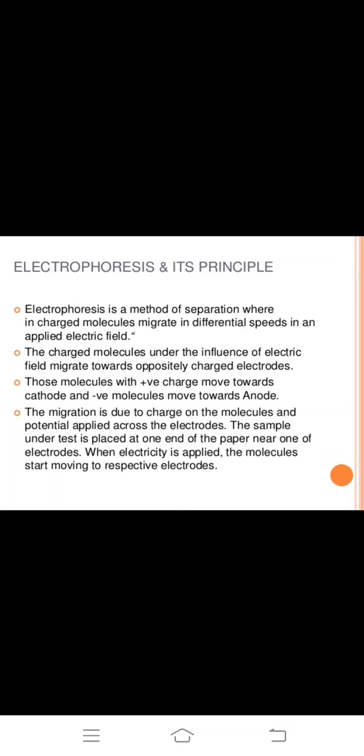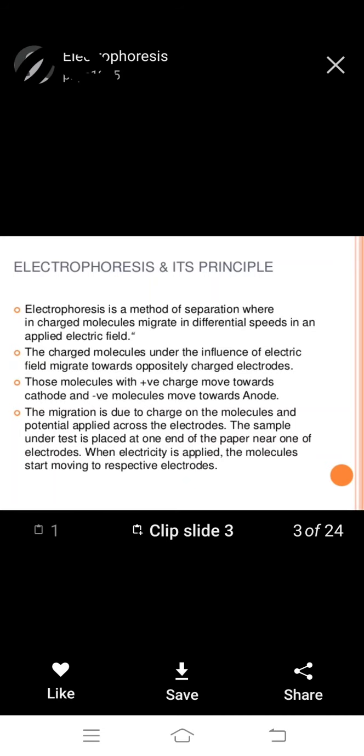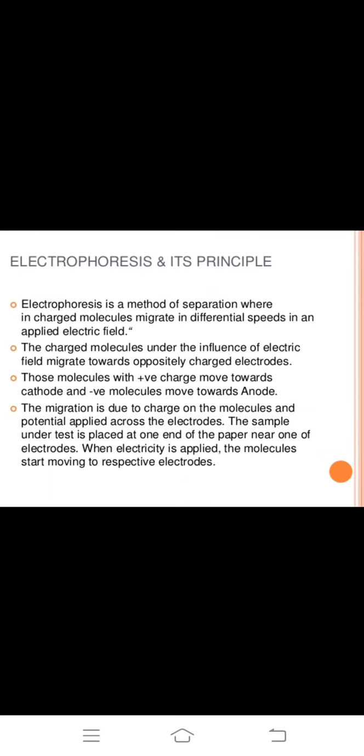The migration is due to the charge on the molecule and the potential applied across the electrodes. The sample under test is placed at one end of the paper near one of the electrodes. When electricity is applied, the molecules start moving to their respective electrodes.